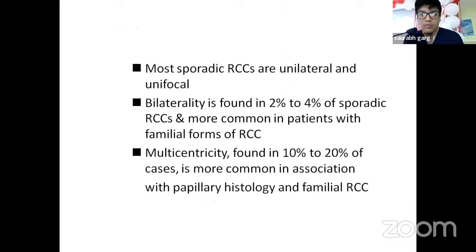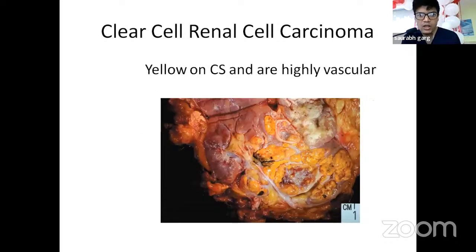Most sporadic RCCs are unilateral and unifocal. Bilaterality is found in 2 to 4% of sporadic RCCs, and is more common in patients with familial forms of RCC. Multicentricity, found in 10 to 20% of cases, is more common in association with papillary histology and familial RCC. Now this is an image of clear cell RCC. The yellow parts we can see are highly vascular.